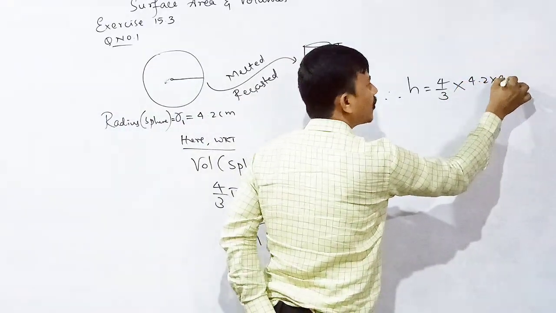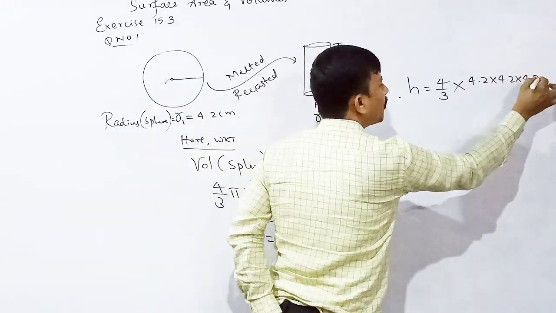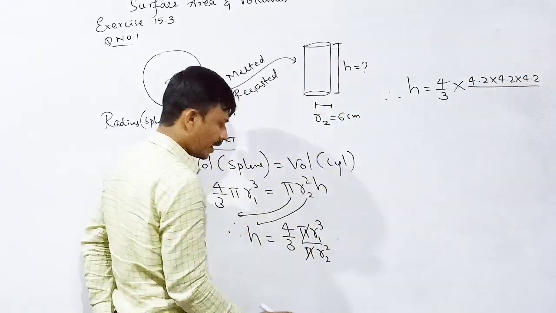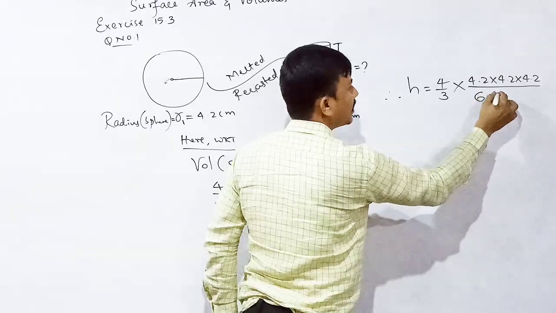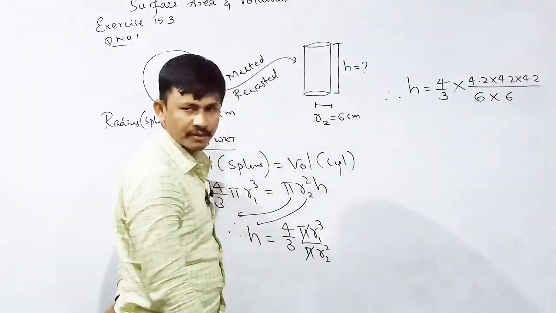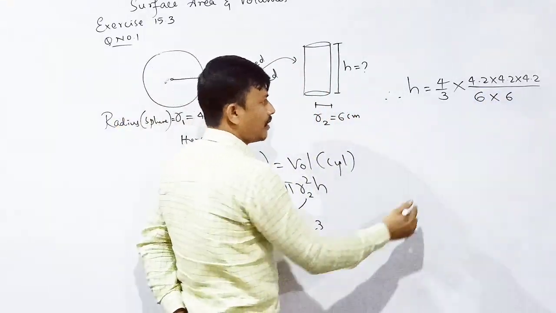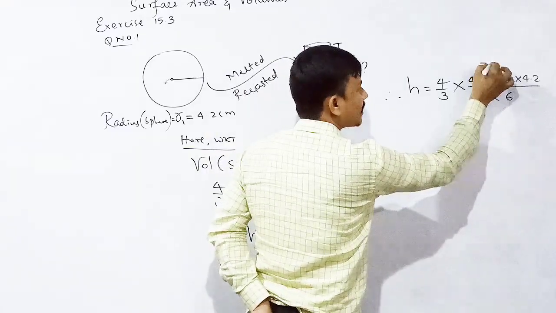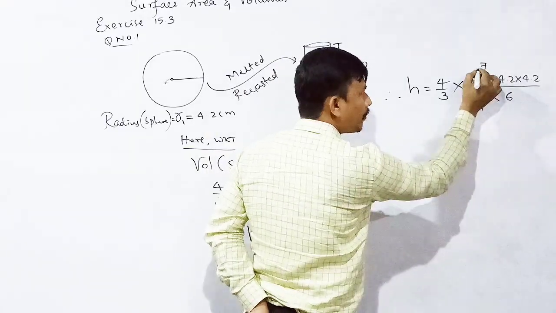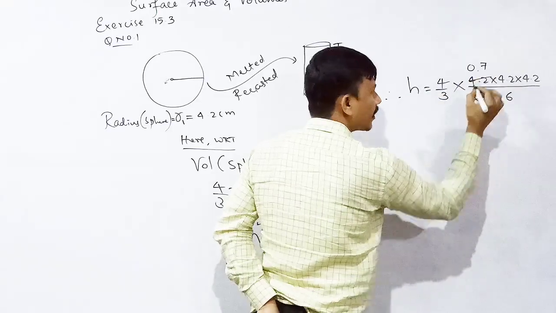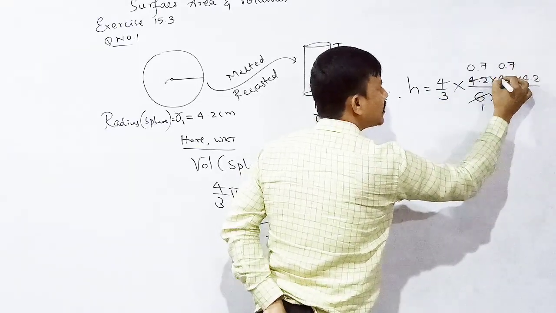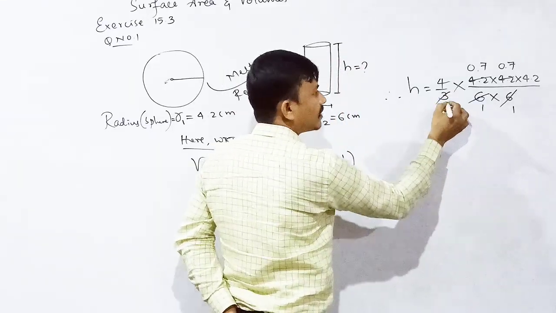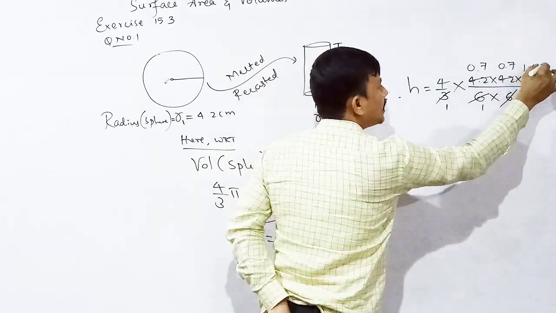that is 4.2 into 4.2 into 4.2 divided by, what is r2 here? 6 square. That means 6 into 6. Next, 6 ones are 6, 6 sevens are 42, point 0. 3 ones are 3, 3 14s are 42.